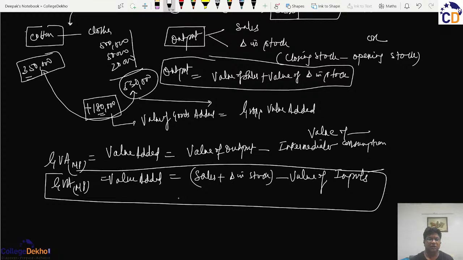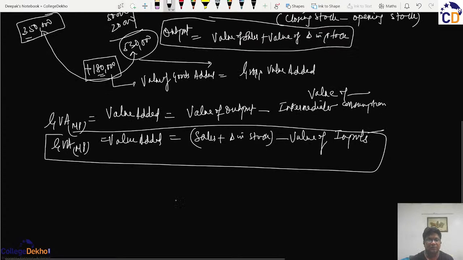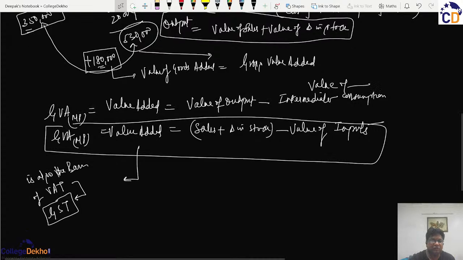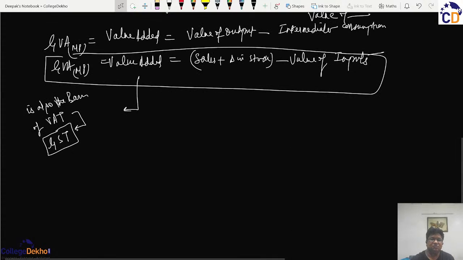So if you see clearly, this concept of value added is also the basis on which the concept of VAT was based, that is the value added tax, and this has been developed into the current indirect tax regime of GST. So this whole concept is the basis on which the new GST regime has been created.